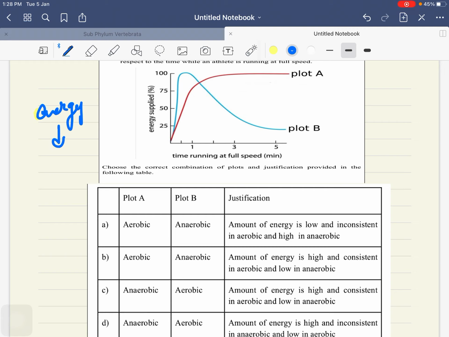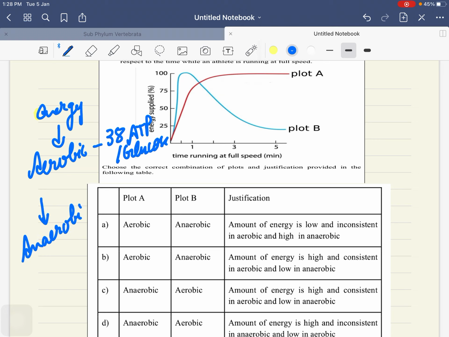How many molecules of energy are released by aerobic respiration? That is 38 ATP per glucose. How much energy is released by anaerobic? Only 2 ATP per glucose.